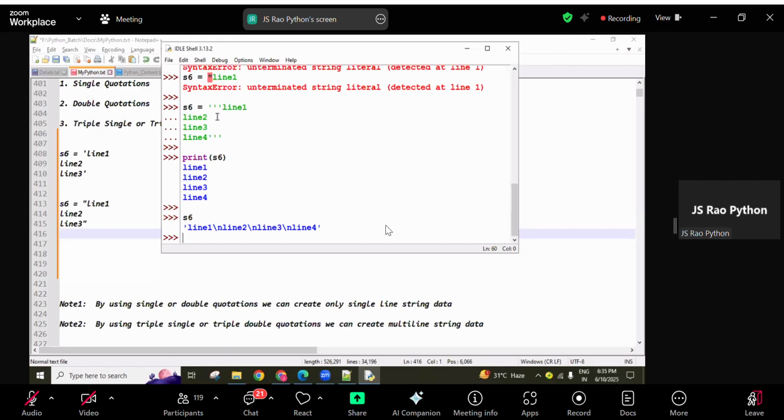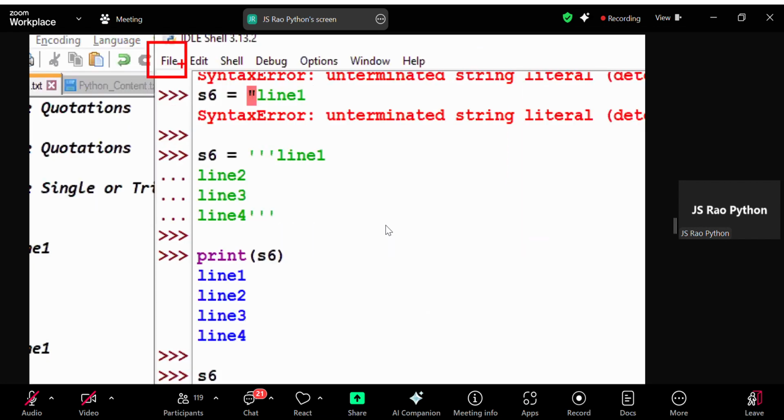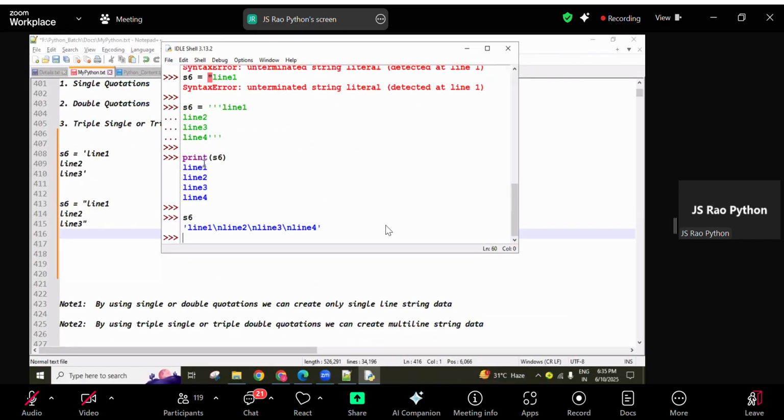For real-time development related, definitely we are going to use some real-time IDEs, or else here only Python-based notepad file we can create. So there 100% we are going to use print function only. That's why if any special character there, those special characters automatically executing. That's why we are going to see output in the form of multiple lines of data.